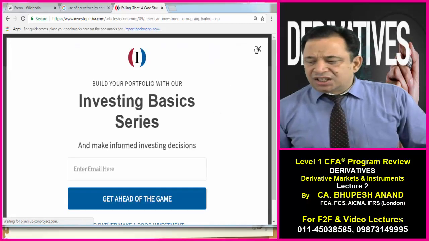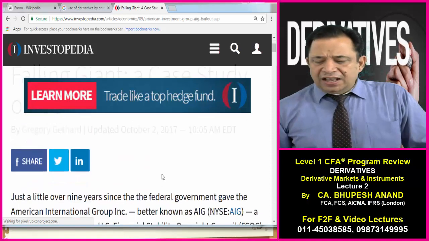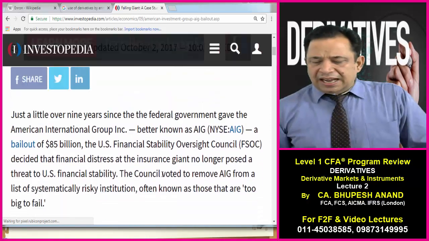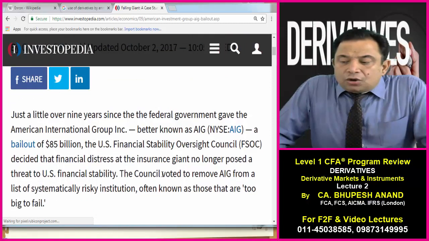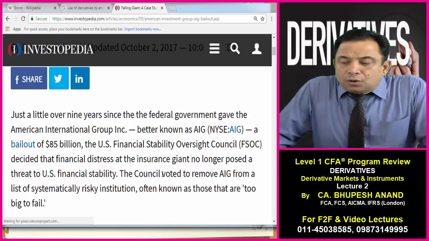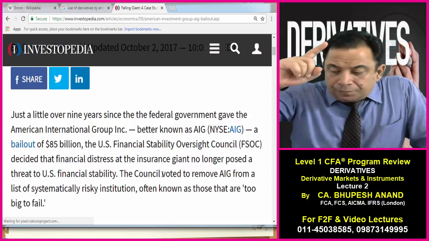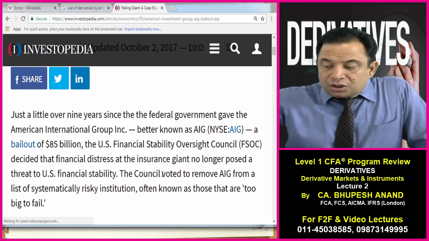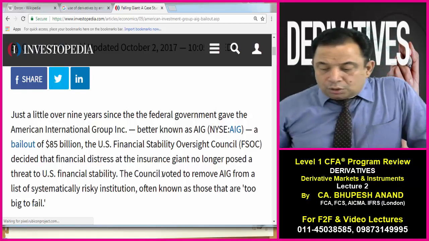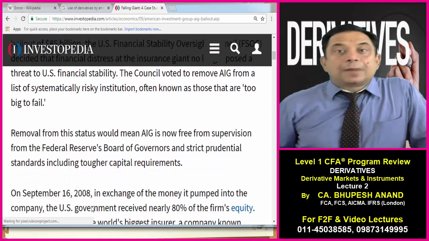Just firstly see AIG falling, a case study of AIG. Now, what happened in AIG? I have taken the case study from Investopedia. Just a little over 9 years since the federal government gave AIG a bailout of 85 billion. Just see. The Financial Stability Oversight Council decided the financial distress at the insurance giant no longer poses a threat to US stability. The council voted to remove AIG from the list of systemically important institutions known as too big to fail.